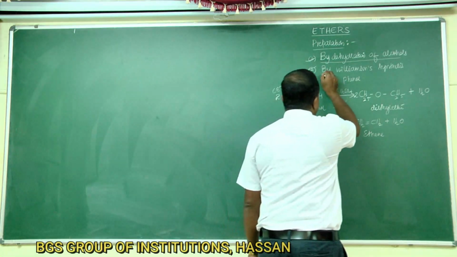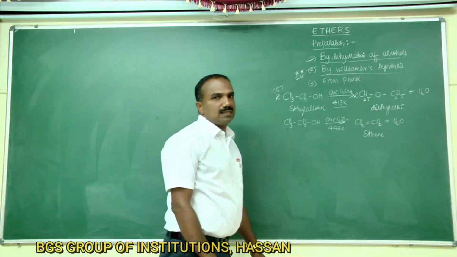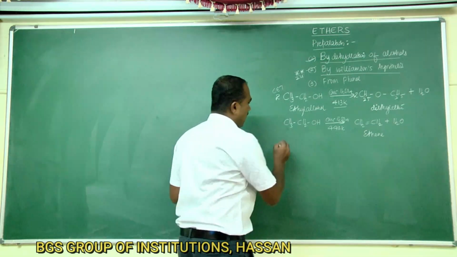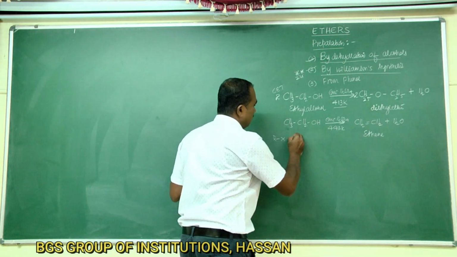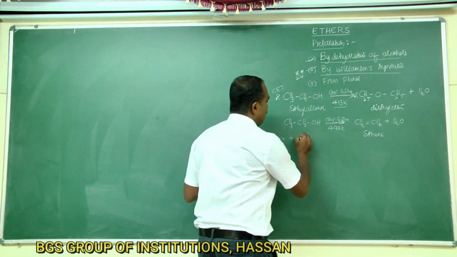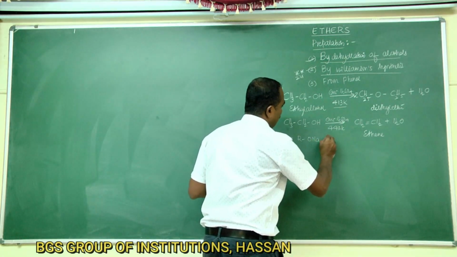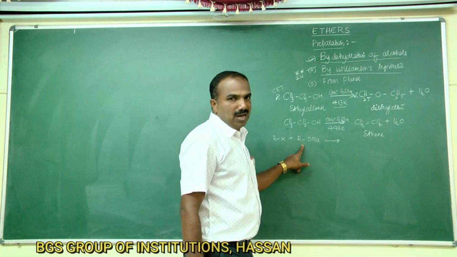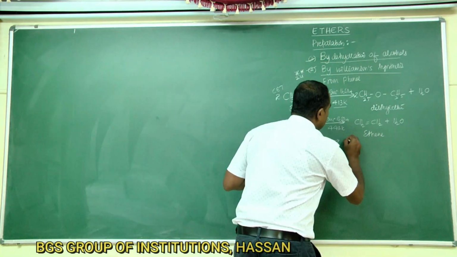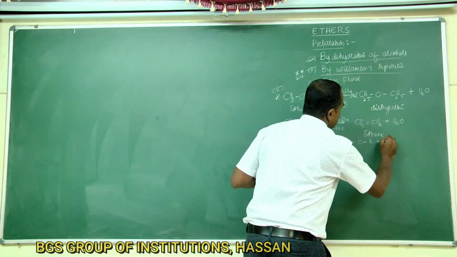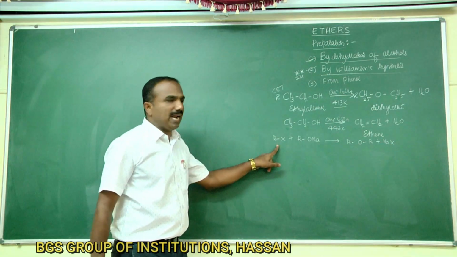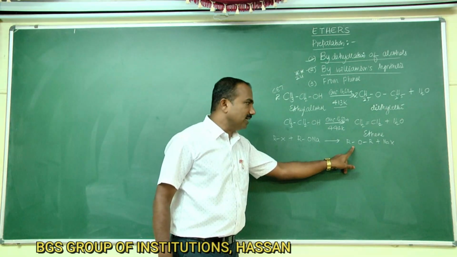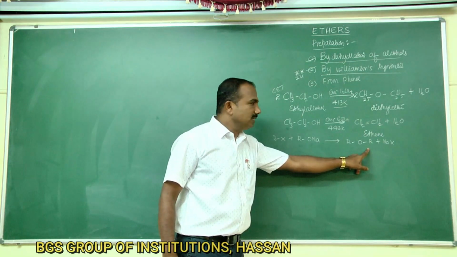Second one is by Williamson's synthesis. When alkyl halide, or haloalkane, is heated with sodium salt of alkoxide, RONa, to give ethers, ROR plus NaX. RX is alkyl halide, RONa is sodium alkoxide. When it is heated, you are going to get ethers, ROR. This is the general formula for ethers.